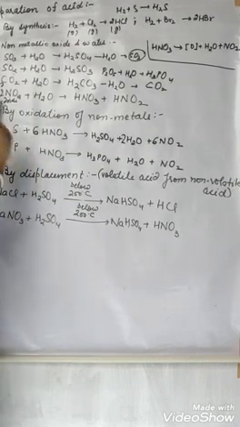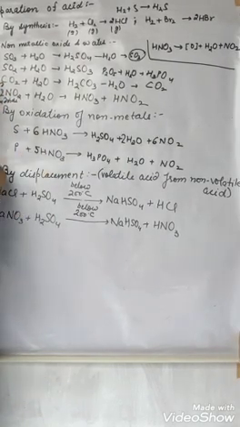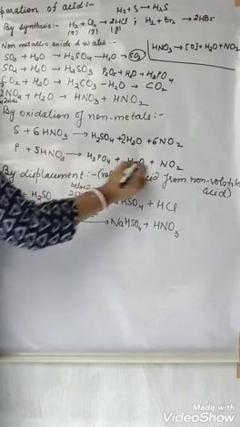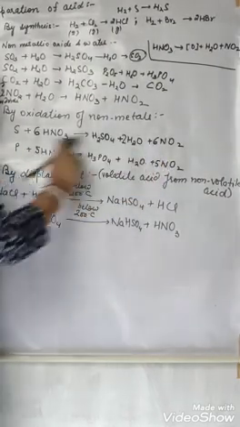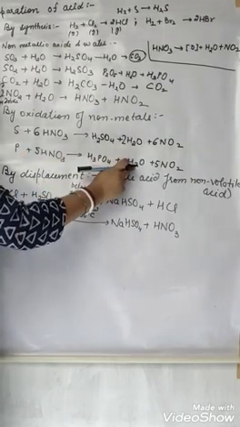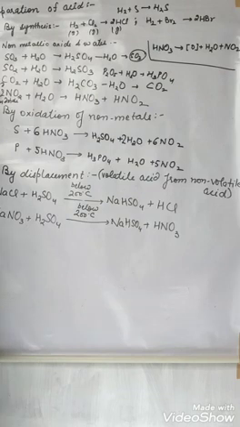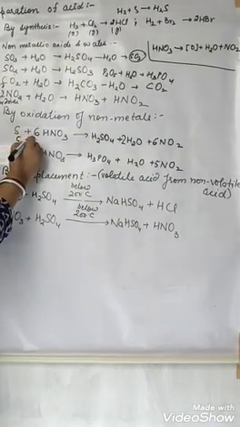Phosphorus. Outermost shell has how many electrons? 5. Check, 5 is there. So here will be 5 nitrogen, 5 NO2. How many hydrogen? 5. 3 is already there. 2 is already there. 3 and 2, 5. It is balanced. Alright. One more is there, that is carbon.